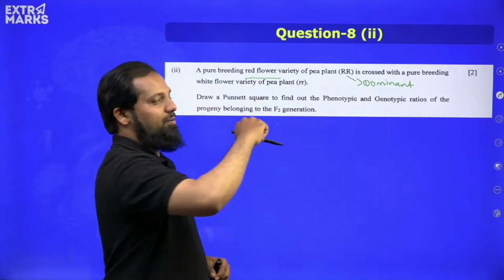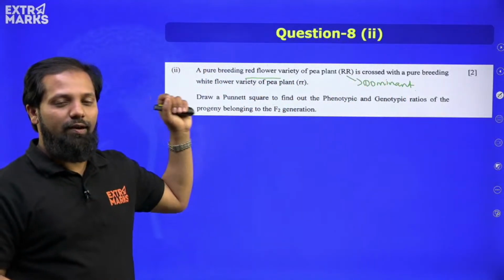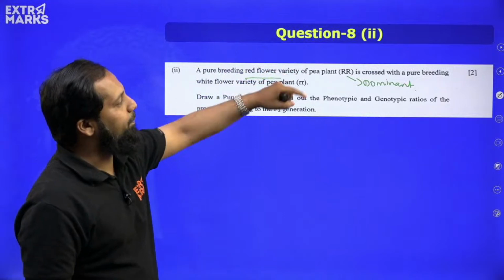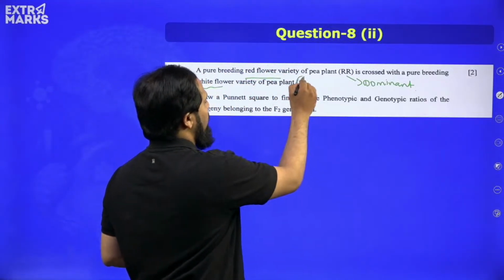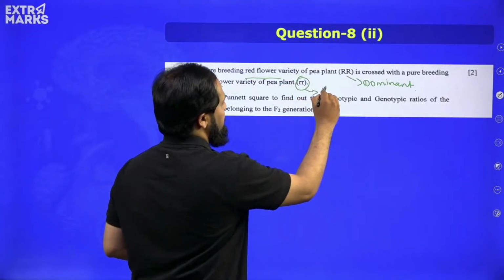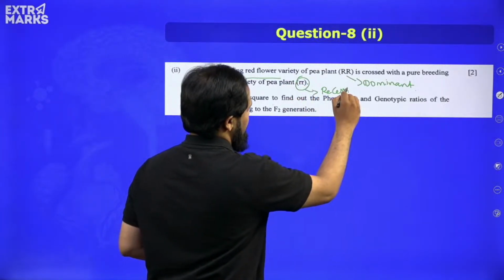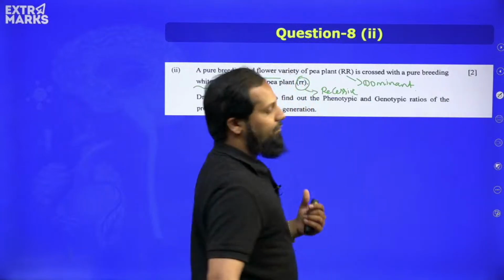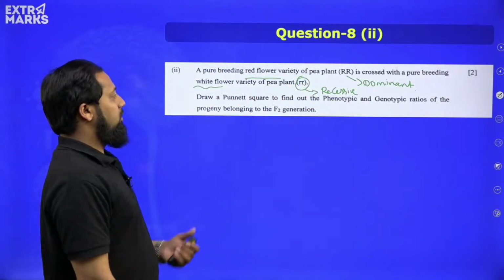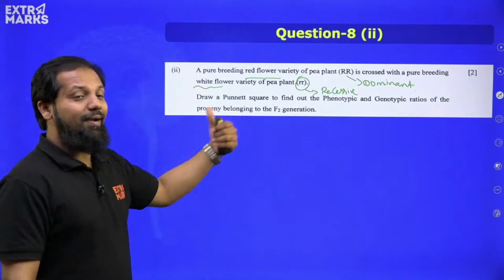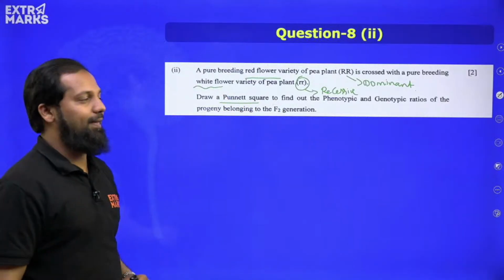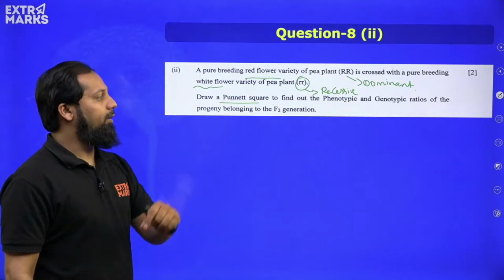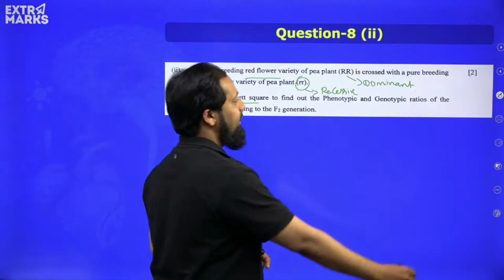So a cross is done between a red flower variety with a pure breeding white variety, which has been expressed in small r, that indicates this is recessive. So this cross is done. Now after doing the cross, we need to draw a Punnett square to find out the phenotypic and genotypic ratios of progeny belonging to F2 generation.